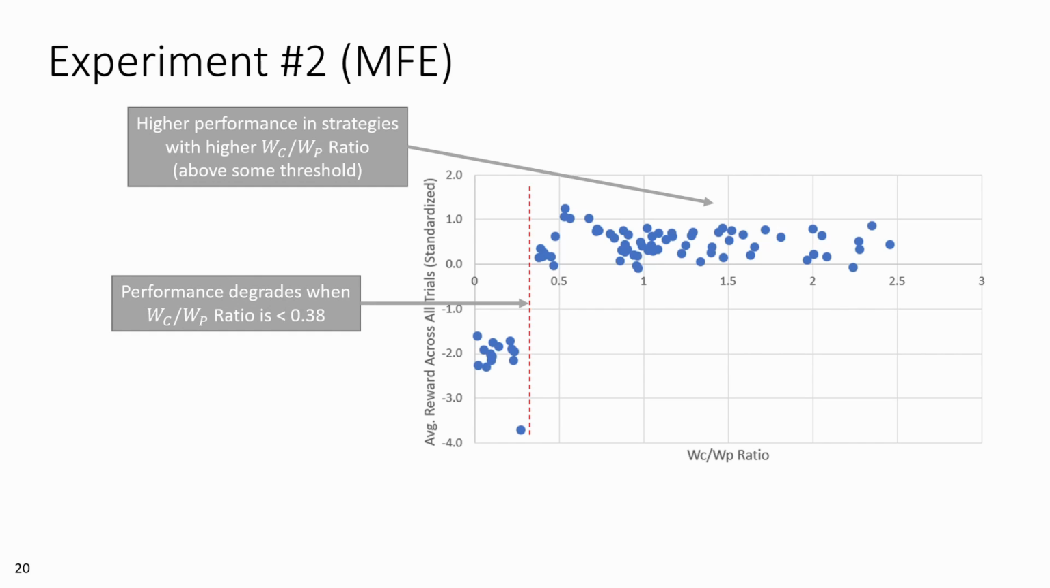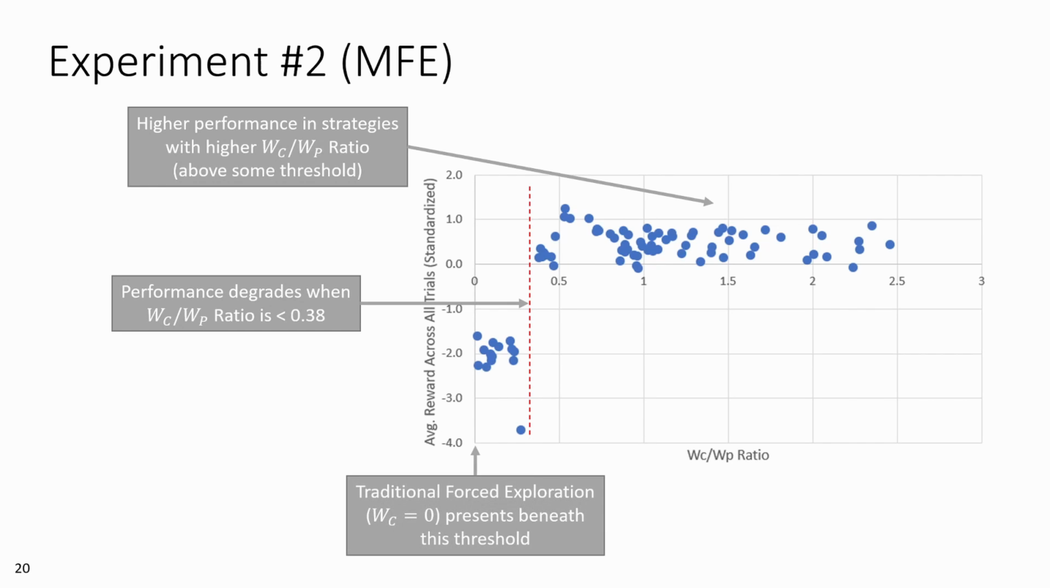We suspect that this threshold depends on the particulars of the scenario, but we do see that any strategy using traditional forced exploration, as it has a WC of 0, would present below this threshold. And this supports our argument for the inclusion of the C-array term in the forced exploration formulation for multiplayer scenarios.